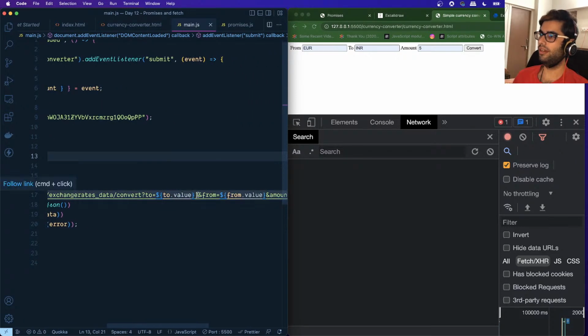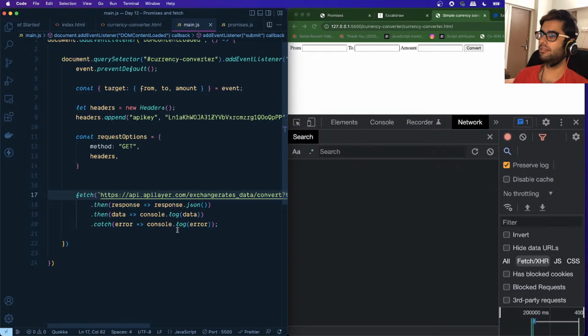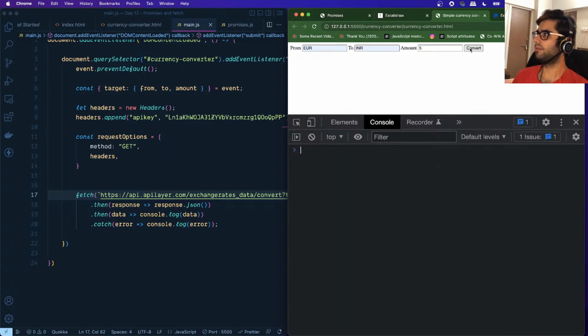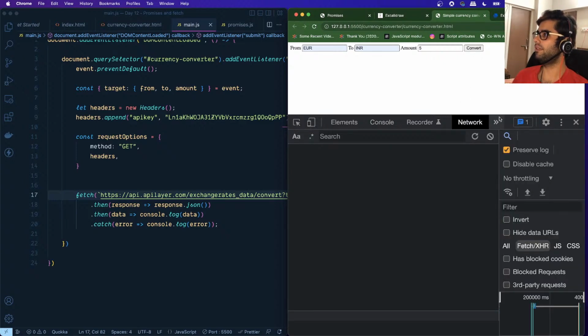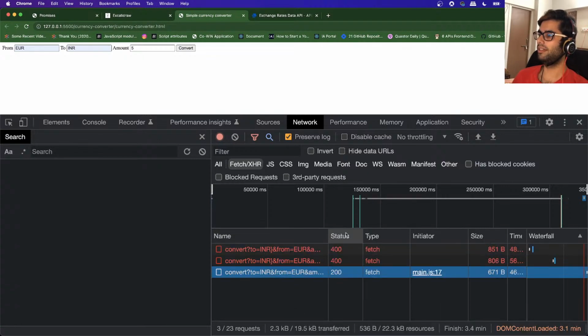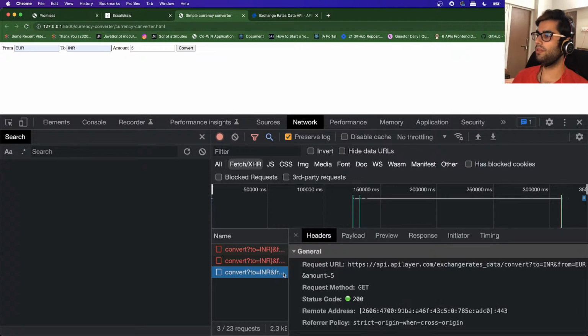And let's get rid of this extra curly bracket, and now let's try to do the same thing again. Let's give the amount as 5, and let's open the console. Now when we click on convert, actually let me show you the network request itself. Now you can see this time the request happened successfully. We are getting the status, right? A status of 200 generally represents a successful response. That means the promise was resolved successfully.